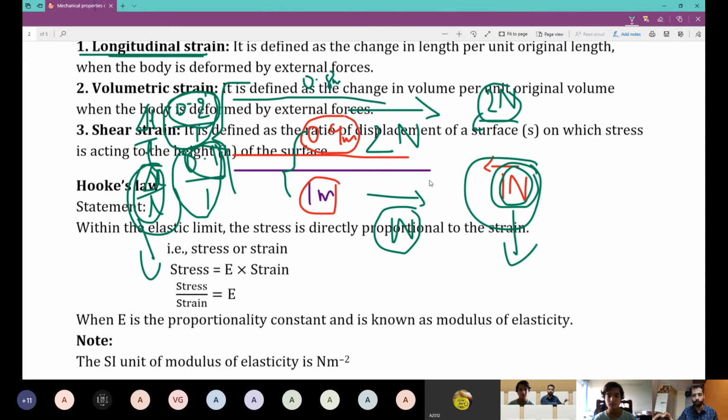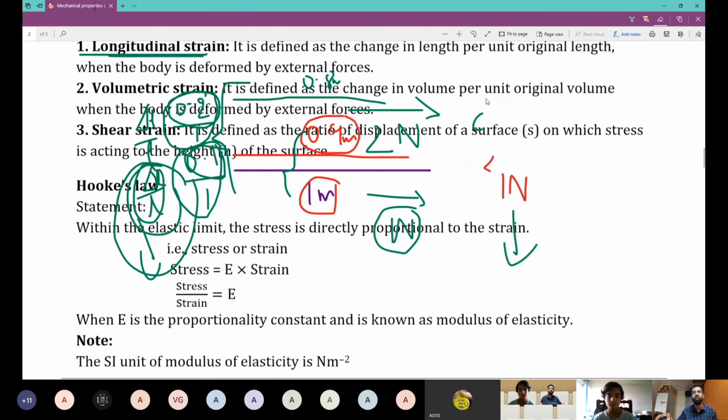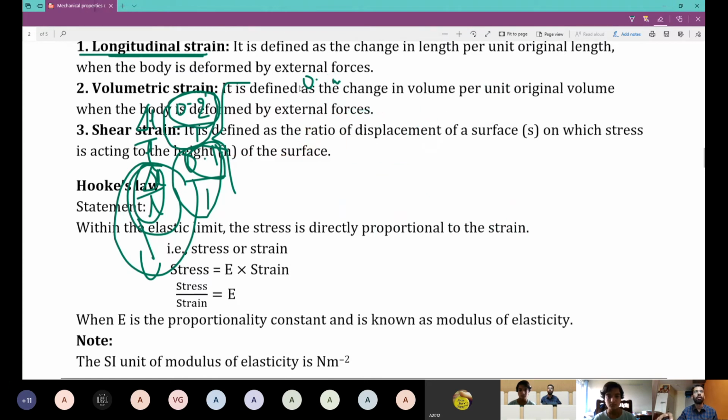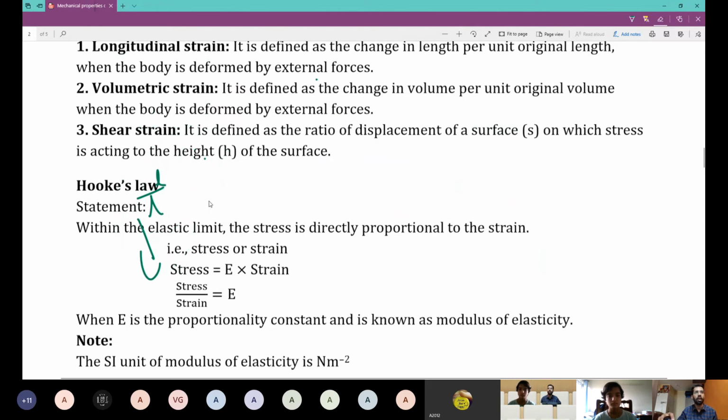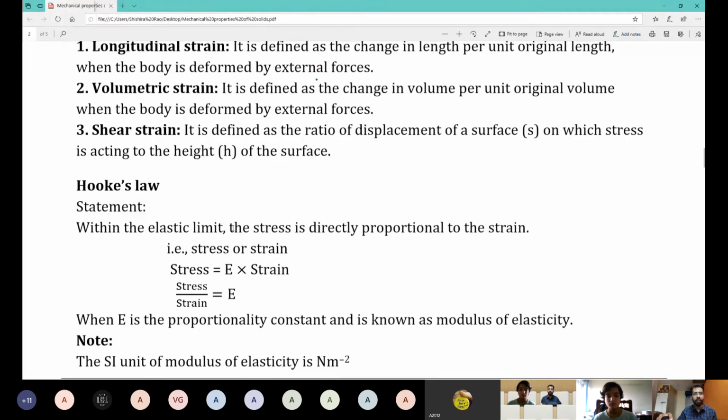Restoring force. Your area will not change. Always, restoring force per unit area is proportional to change in length to original length within the elastic limit. We call it Hooke's law. What is it known as? Hooke's law. Higher the applied force, higher the change in length. Lower the applied force, lower the change in length or dimension, length, area, volume, whatever that might be. So we'll simply say within elastic limit, stress is directly proportional to strain.